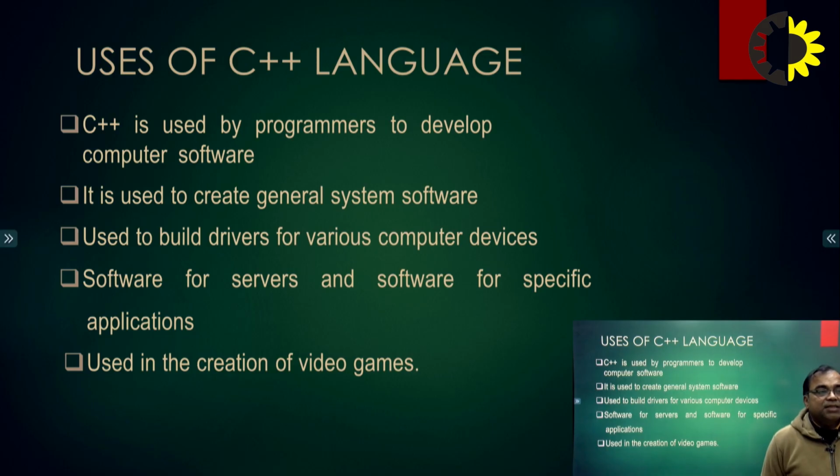We can say C++ is used by programmers to develop computer software. Basically any type of software we can develop in a C++ environment. It can also be developed in C, but it is not easy to develop. But it is very easy to develop in a C++ environment. Next, it is used to create general system software. To run the system, we also need software, and this general system software is very easily generated by the C++ language.